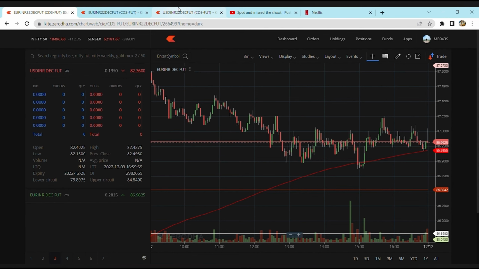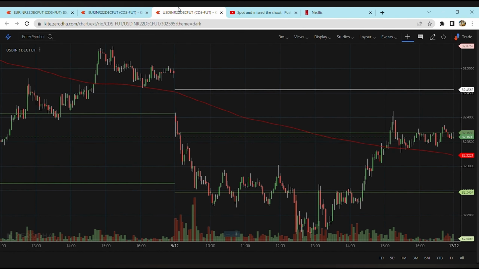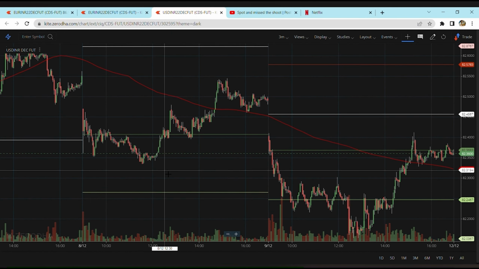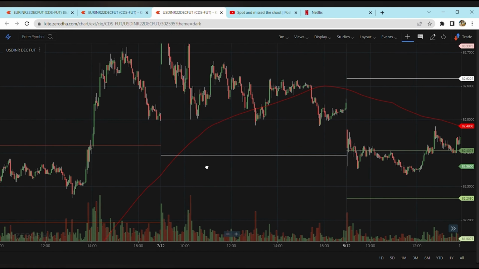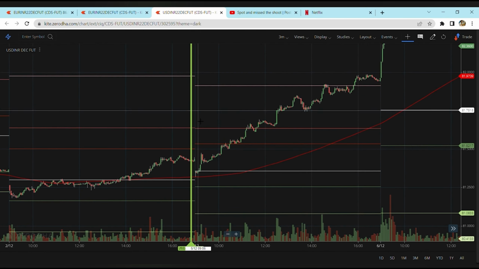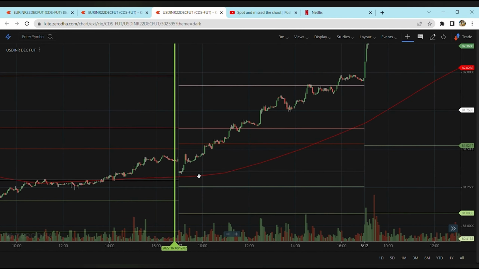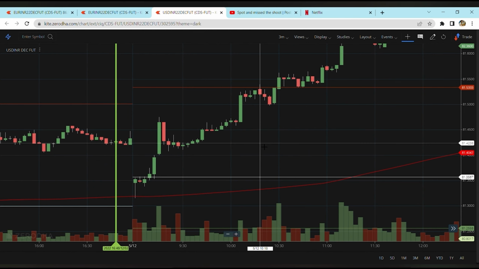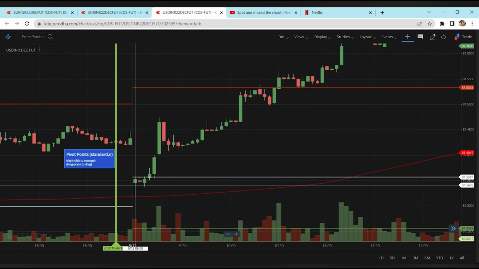Now we are going to move to a 3 minutes time frame and move to the chart of the USDINR first. Let us see how the market has performed. This line which I have drawn here ends on 2nd of December 2022, and from here this candle which we see around here is the start of the USDINR. So I'm just going to take a quick brief and then let us start.